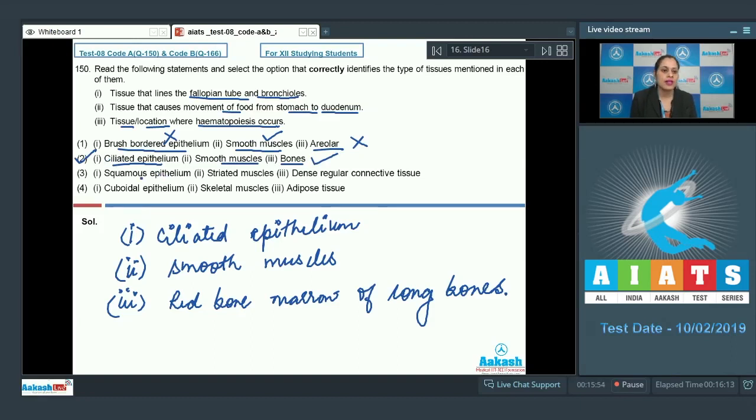In the next option, squamous epithelium is incorrect, striated muscles is incorrect, and dense regular connective tissue is also an incorrect option. And the last option is cuboidal epithelium, skeleton muscles and adipose tissue, and this is also an incorrect option. So the correct answer is option number 2. Let's discuss our next question.